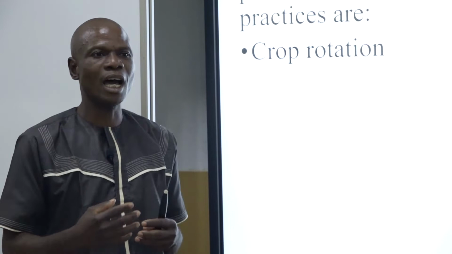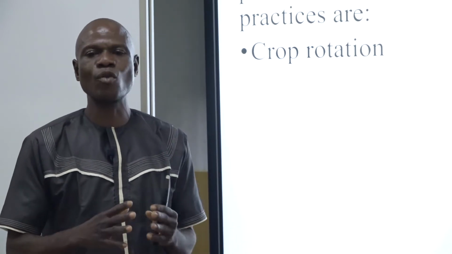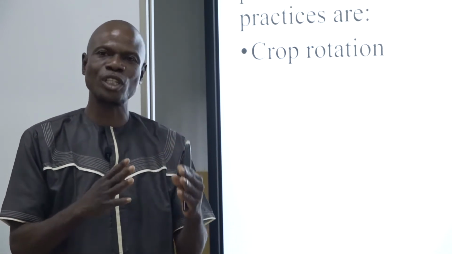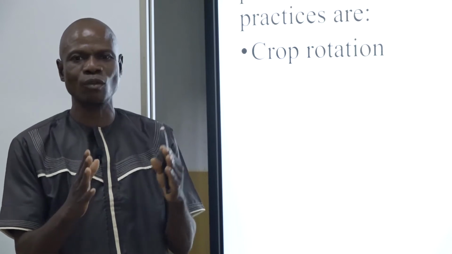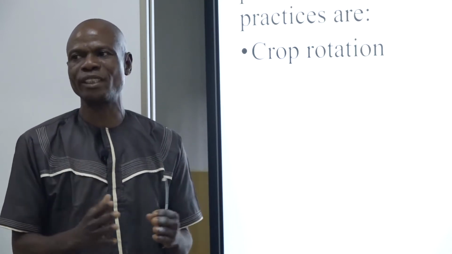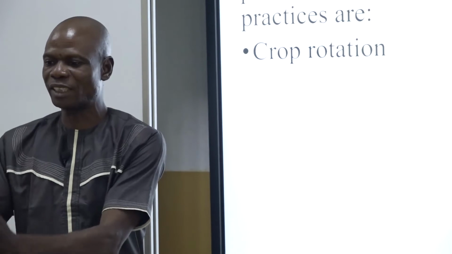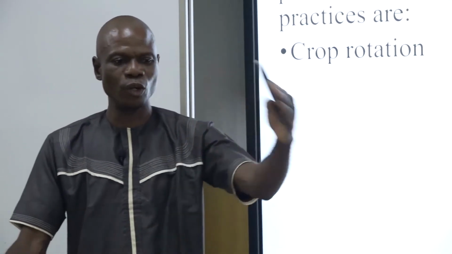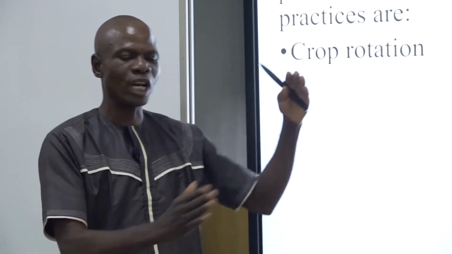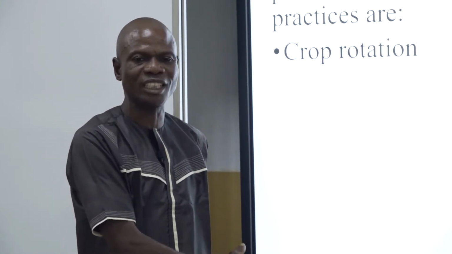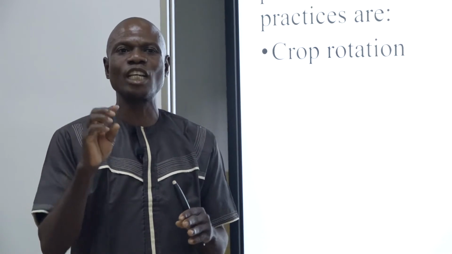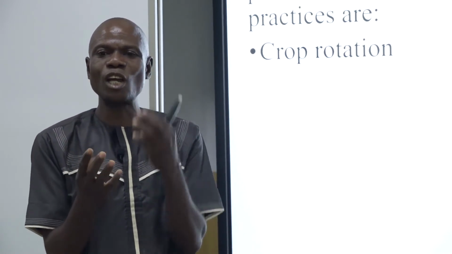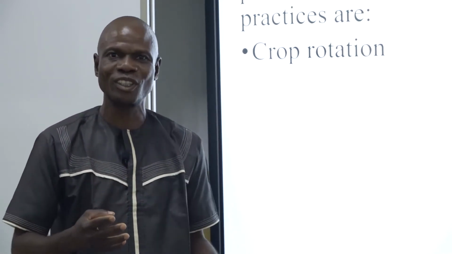In this case, we have what we call crop rotation. That is, you have a portion of land and divide it into 4 plots. This year you plant a different crop on each plot. And the rule states that a shallow-rooted crop should not follow a shallow-rooted crop.